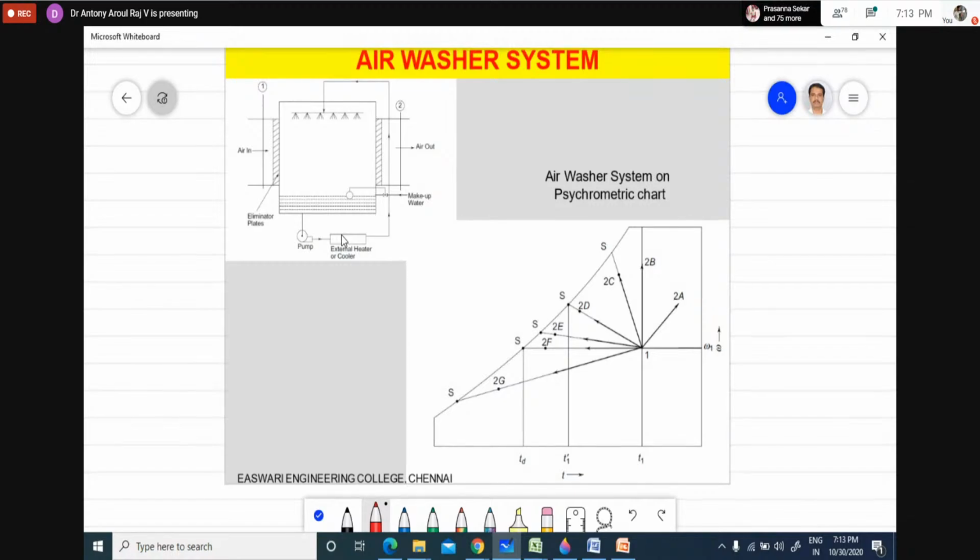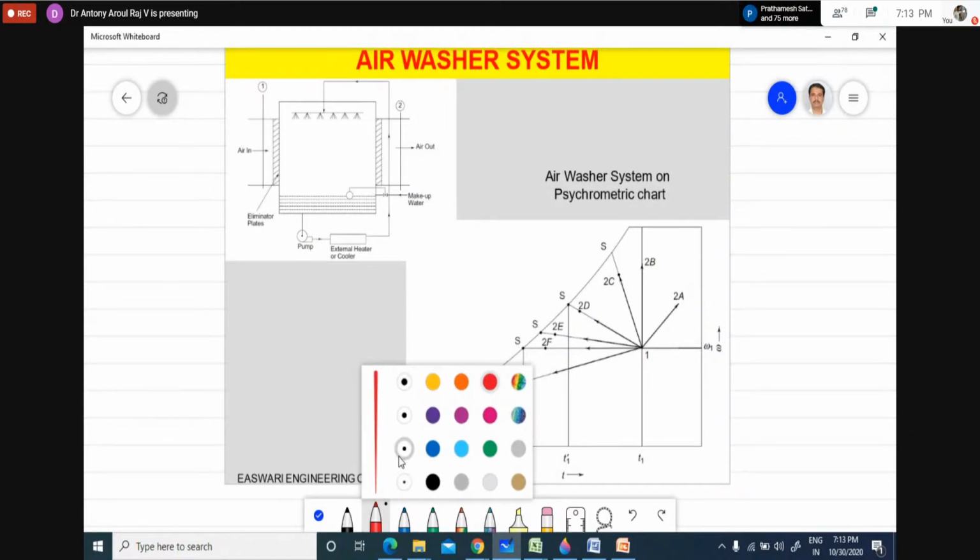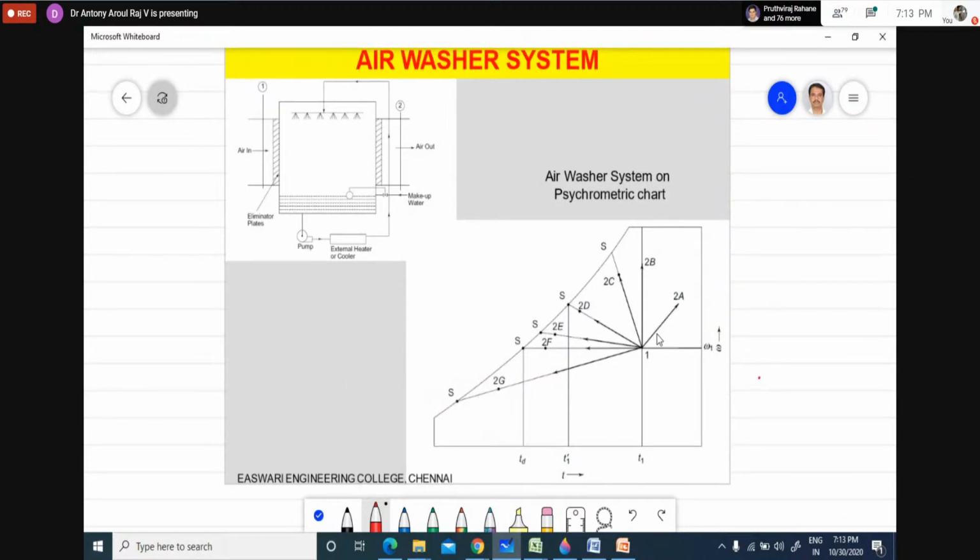First we will see the first system. So the first system is this one. This is the starting point for the air washer system. So air is starting from here.